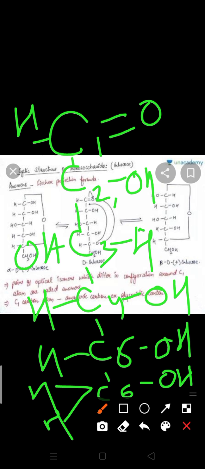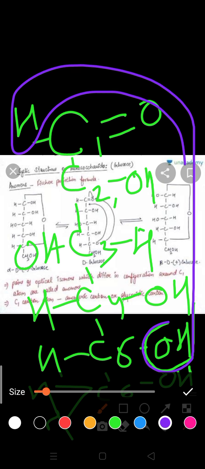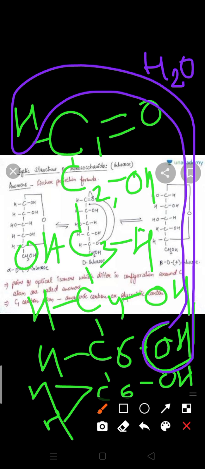In this, what happened: the fifth carbon's OH group reacts with this hydrogen. At that time H2O is removed. Afterwards only, the ring form will form. How will it be?